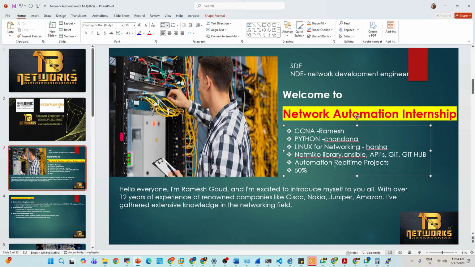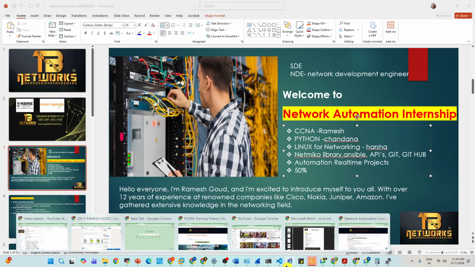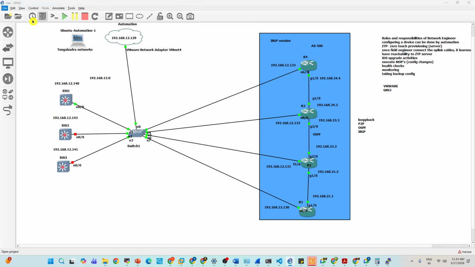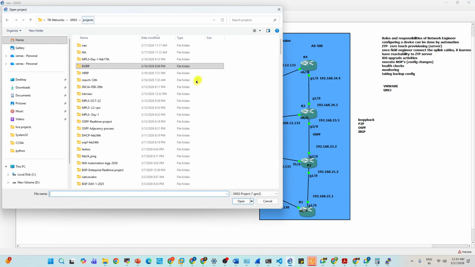SD-WAN is a modern technology compared to the traditional architecture. You must understand enterprise architectures if you want to understand SD-WAN. Currently, I'm working with Viptela.